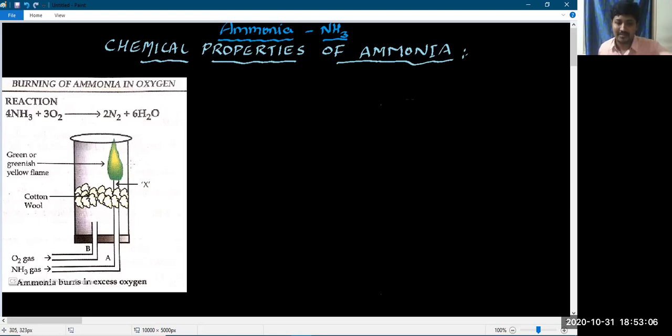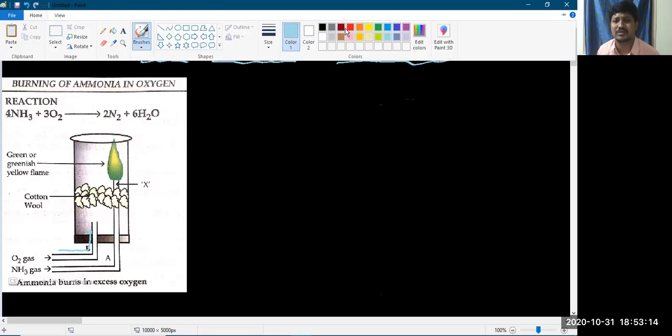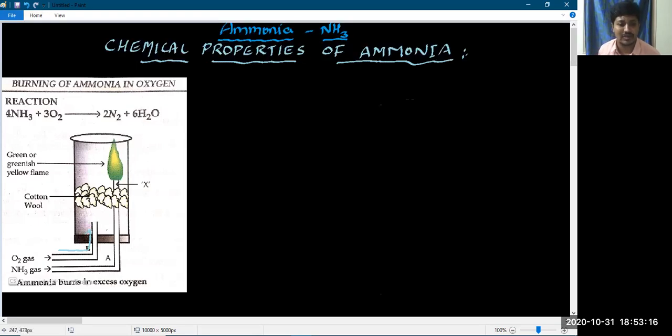Look at the diagram I'm showing you. Here at the bottom, I'm passing two different pipes, that is, the delivery tubes, which you can say are glass tubes. These two are glass tubes. In the middle of the cylinder, I have made a perforated partition, which you can say is a semi-permeable membrane. I can use cotton for making that semi-permeable membrane.